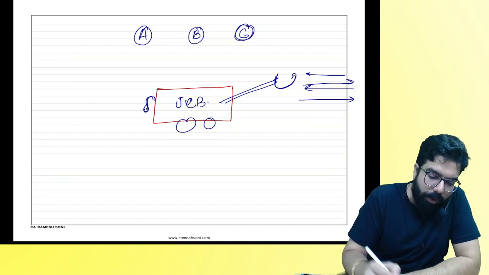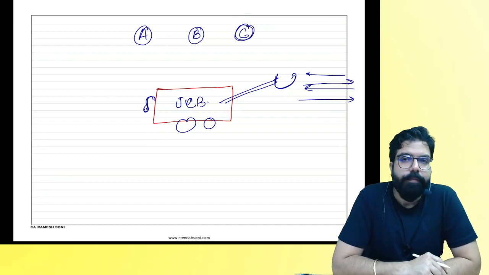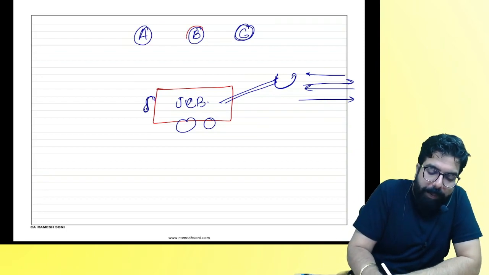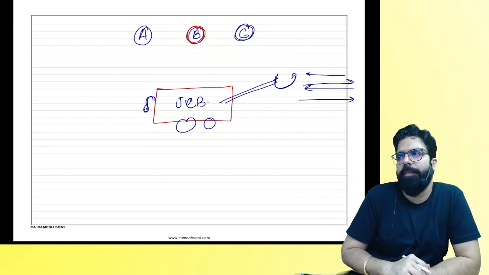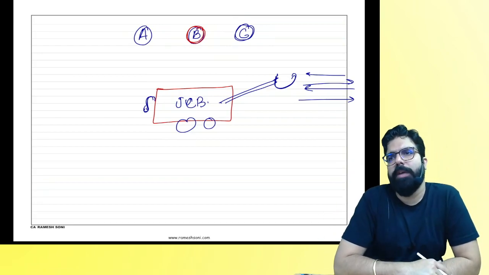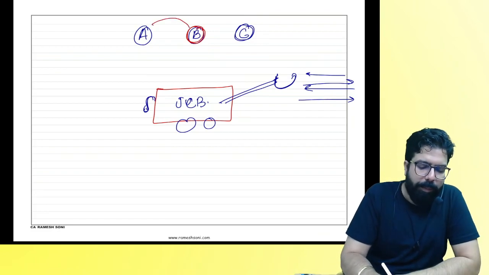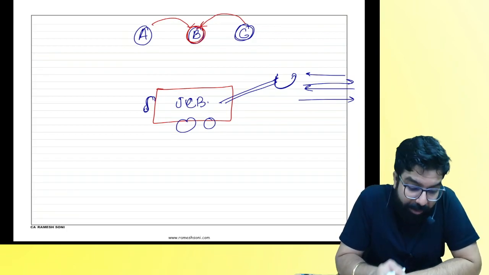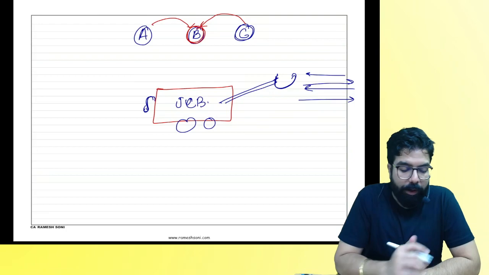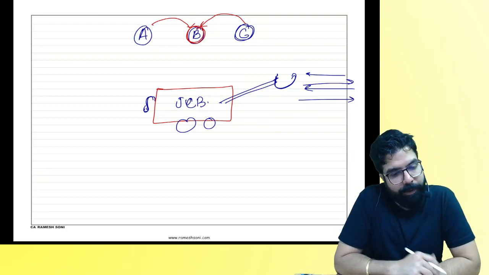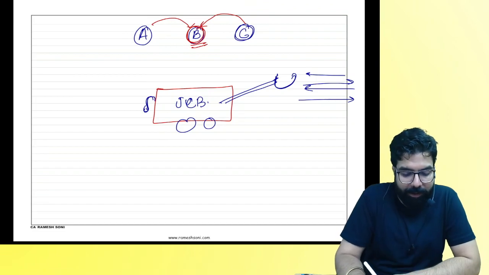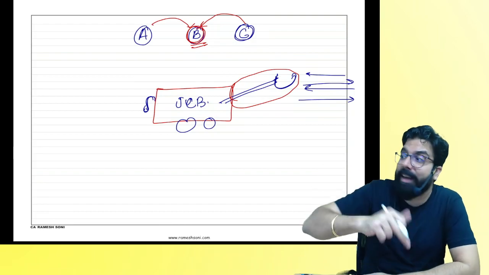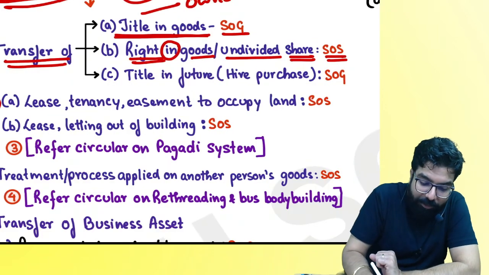Now, listen carefully. B says, I don't want to do this business anymore, I want to leave. Both of you, please pay me 15 lakh rupees and I will give you the right which I have in the goods. Does this machine belong to A, B, and C, all three? B says, the front portion, I will take and go. Can he do that? He has some right in the goods, but that right is actually an undivided share.